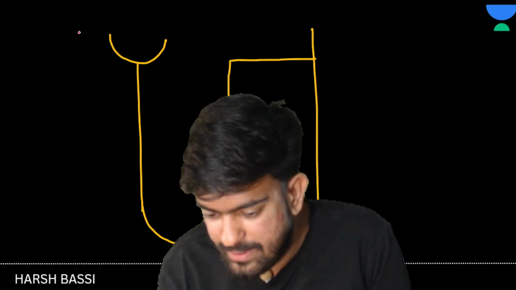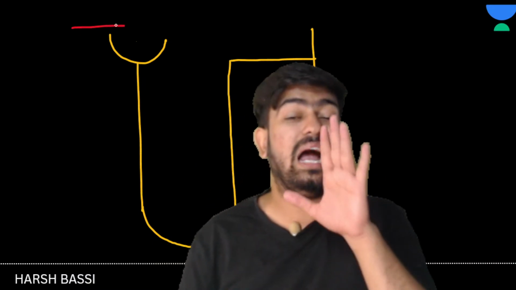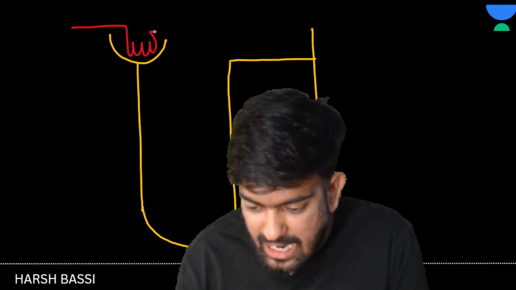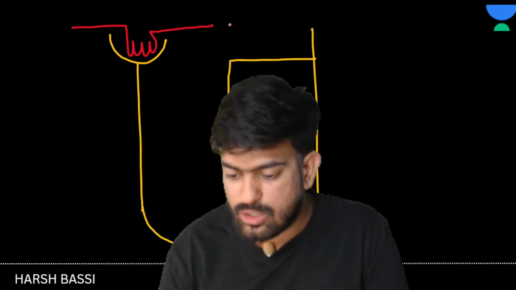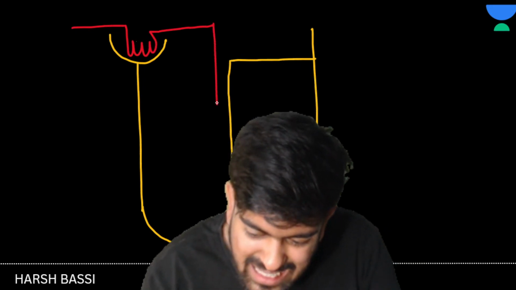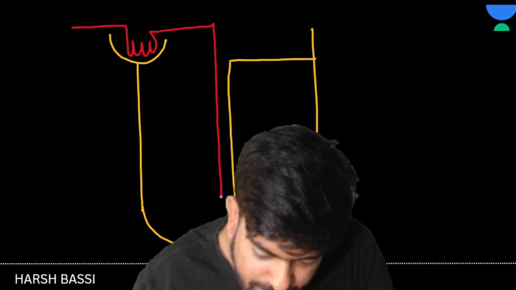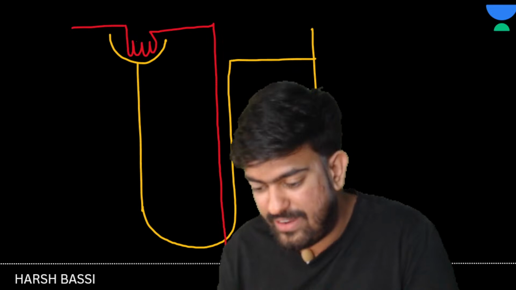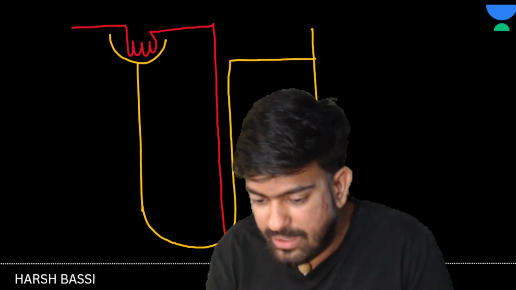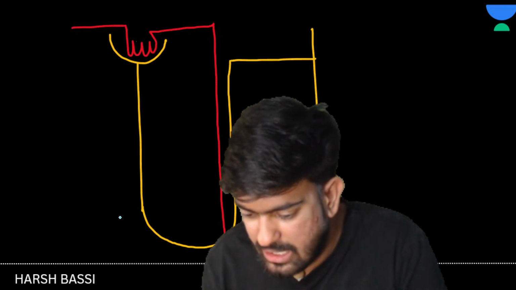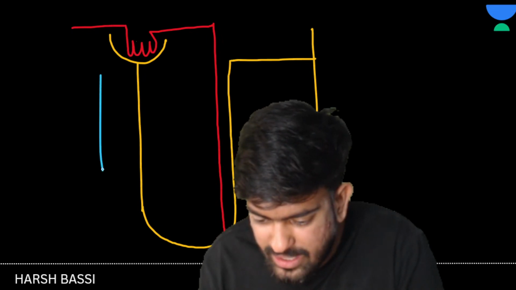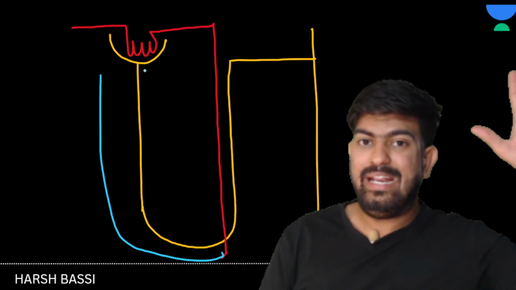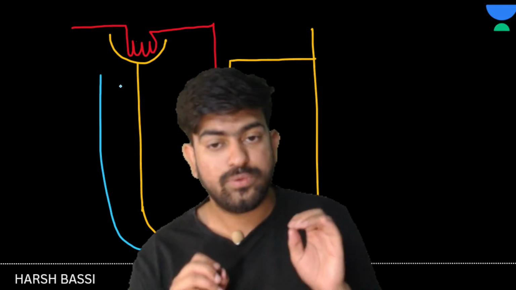Here, what's happening? The afferent arteriole is coming and capillaries are being made. Sorry, the vasa recta. Now, it is moving parallel to the DCT and the loop and ascending loop of Henle. And then it is making a vein, and from here it is opening into the renal vein. Clear? Right.